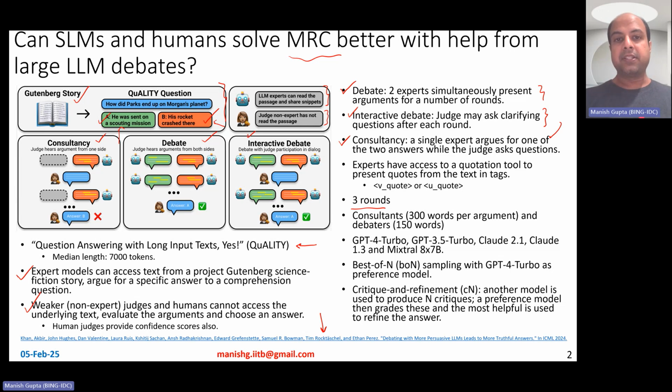Experts, of course, have access to the story, but they also have access to a quotation tool to present quotes from the text in tags. So essentially, when they come up with responses, they can also put out these quotes: "we quote" or "you quote". We quote is a verified quote, you quote is an unverified quote. LLMs are of course LLMs, so when they generate stuff, they may or may not generate the accurate strings as they are from the story. A verified quote is an exact matching string. Of course, the expert LLMs have been told not to generate unverified quotes, but they still sometimes end up generating them.